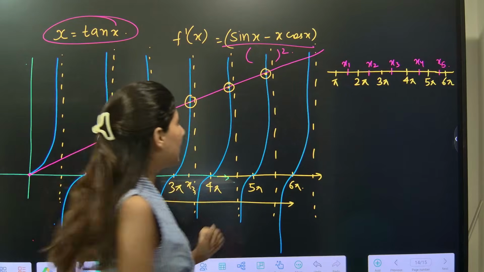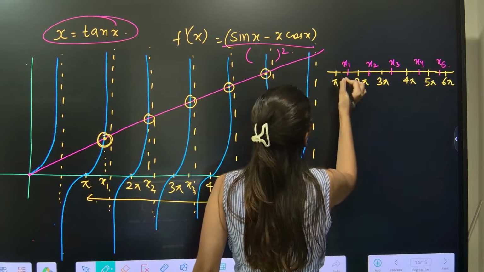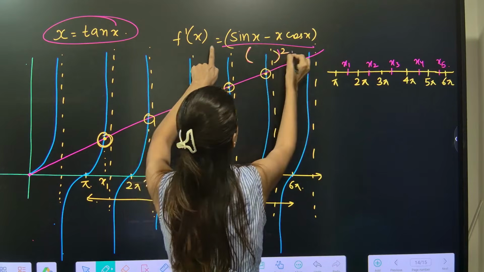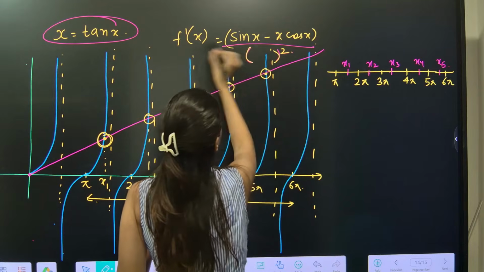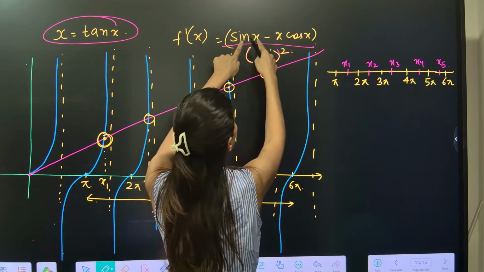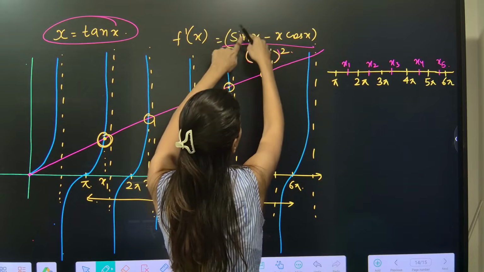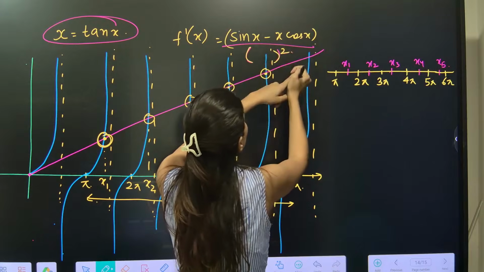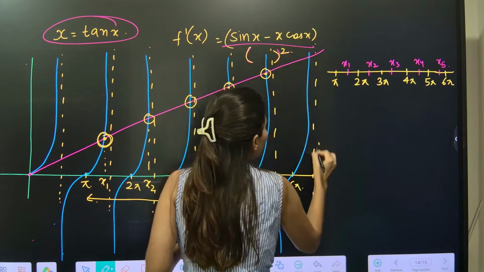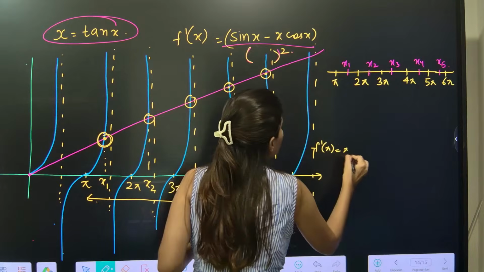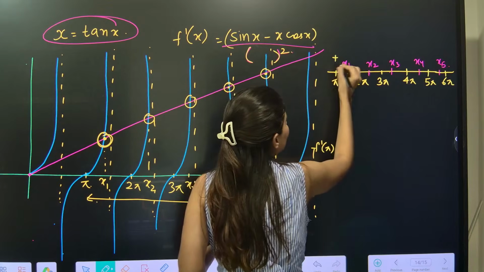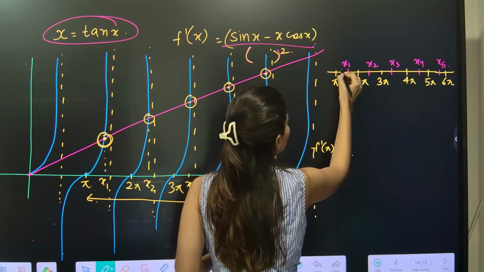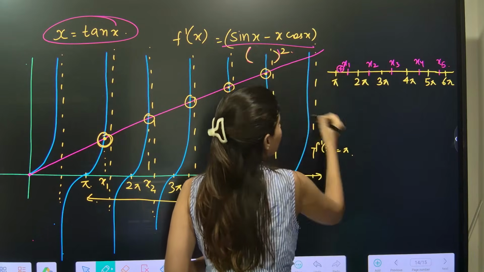Hold on. Okay. Now tell me, at pi what is going to happen? If you put pi, this is anyway square. So f dash pi, can anybody tell me? Ma'am, f dash pi, if you put it, sin pi will be 0, and this is minus pi cos pi. Cos pi is minus 1, so this is going to be plus pi. What I am trying to tell you is f dash pi is pi. So f dash pi is positive. Okay, so here it is positive.